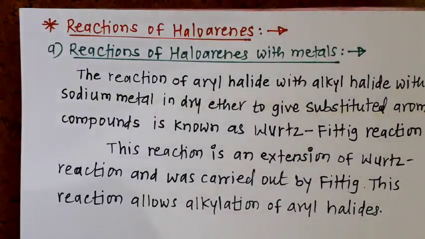Hello students. In the previous video we learned about the reactions of alkyl halides with active metals.